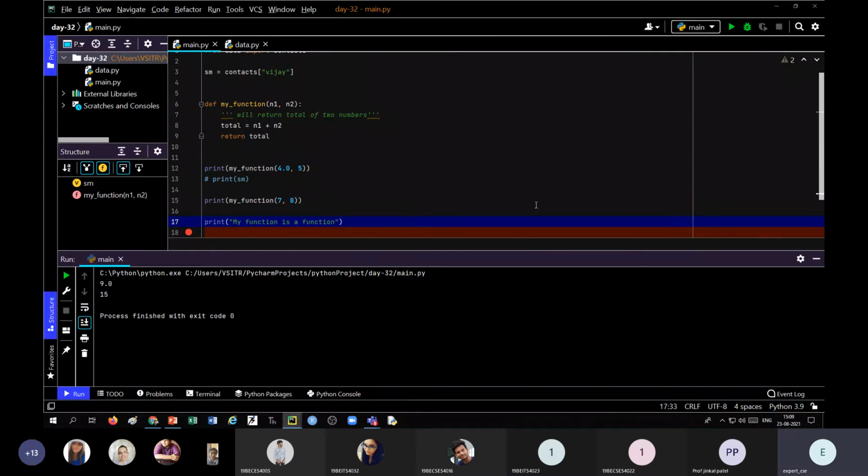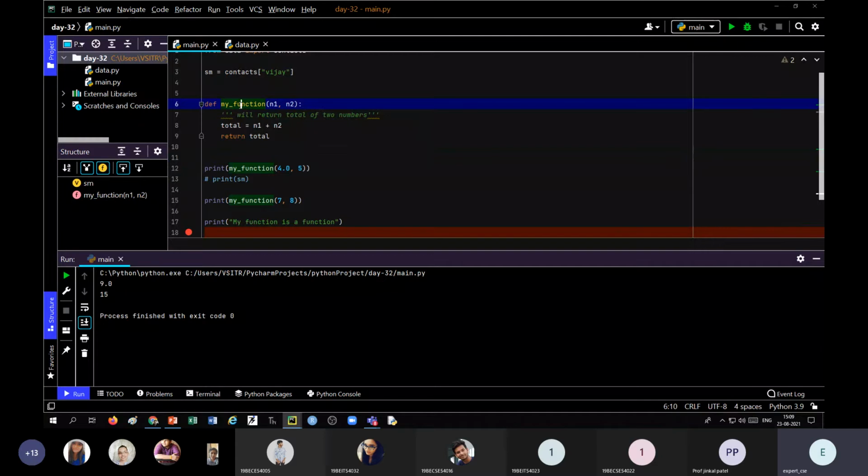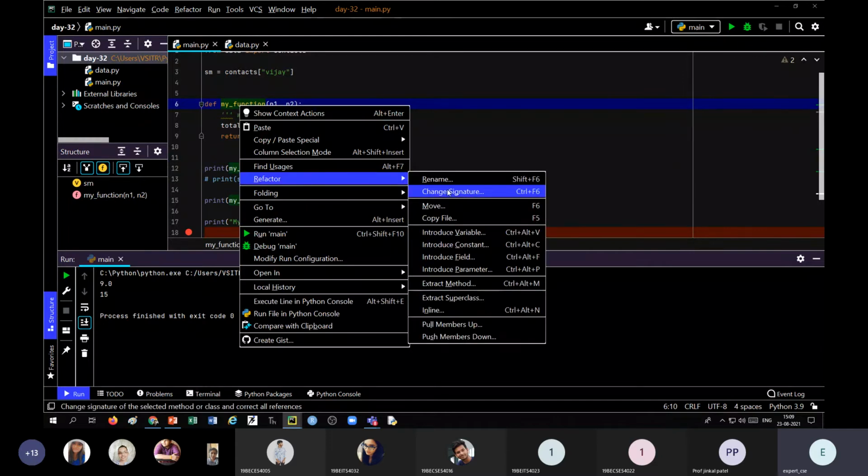Now, if you want to replace, the correct function name should be either add or total. If you want to change this function name to some other name, you simply go there, right-click, and choose Refactor and Rename.